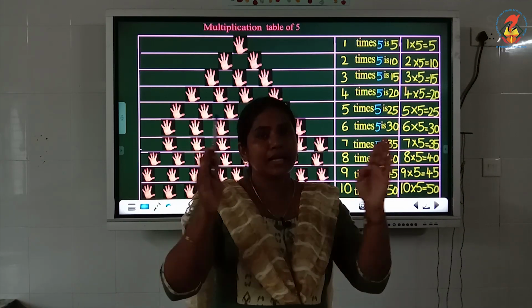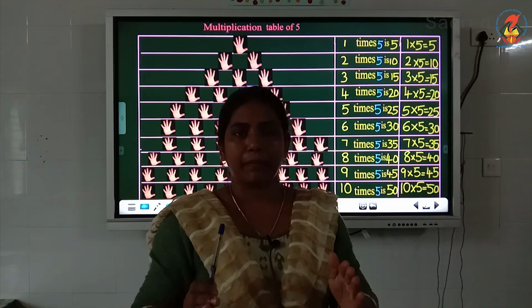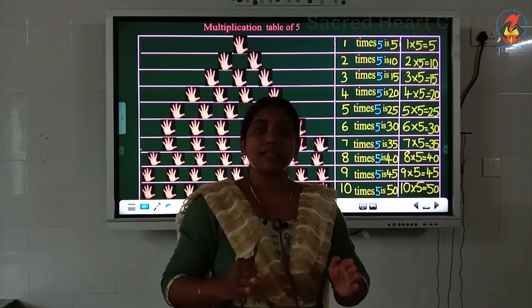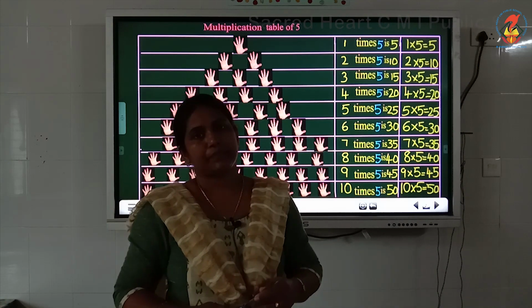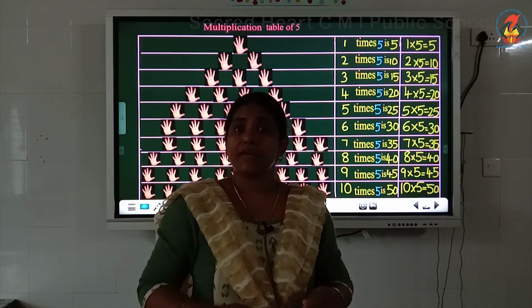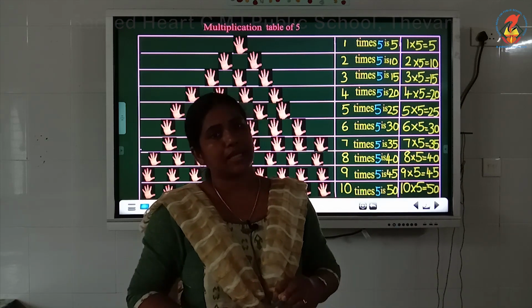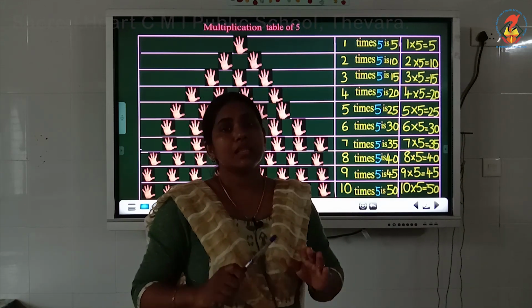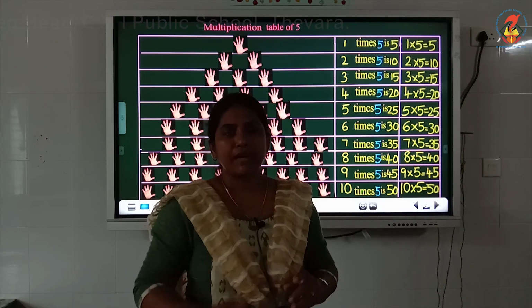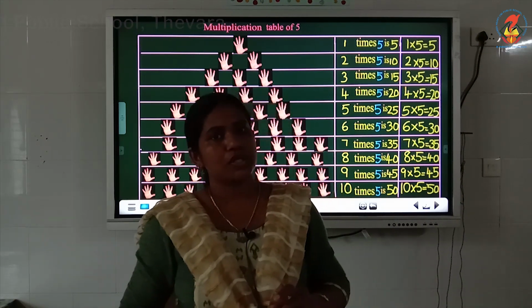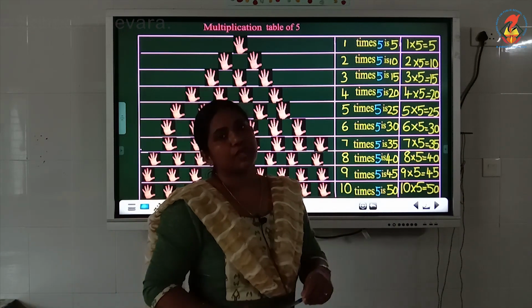Okay, so write neatly in a piece of chart paper and keep it in your study room. Okay children, and revise these tables every day. Read it loudly, revise every day, because without knowing the tables we can't do the questions using the table. Okay, so you must be thorough with the tables. So every day you have to read and practice and write and study in your rough book also, and you have to write in your worksheet also.